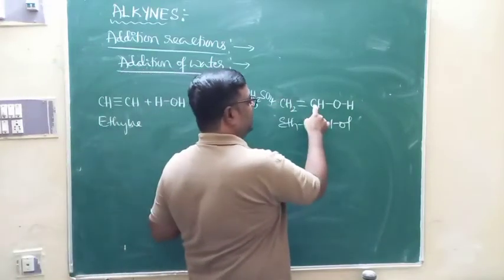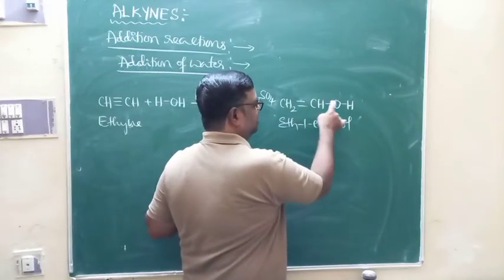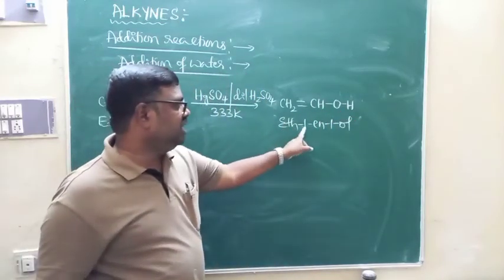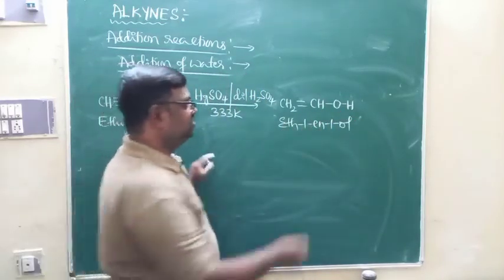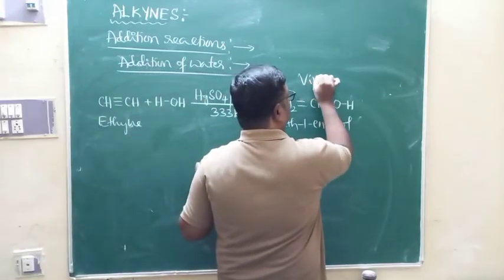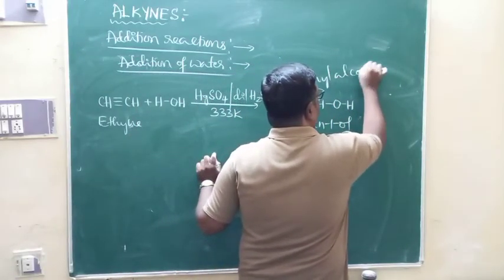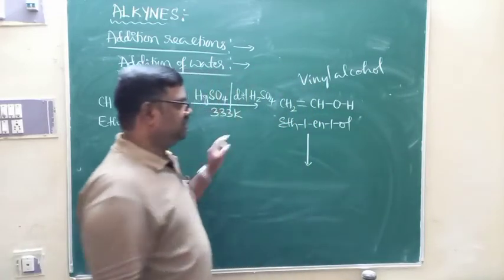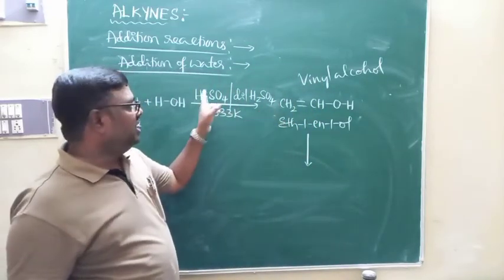Two carbon atoms, one ene, because one double bond is there. OH is attached to a carbon atom. Therefore, it is ethen-1-ol. Yes, this is what we call vinyl alcohol. But this molecule undergoes rearrangement. This molecule is unstable under these conditions.